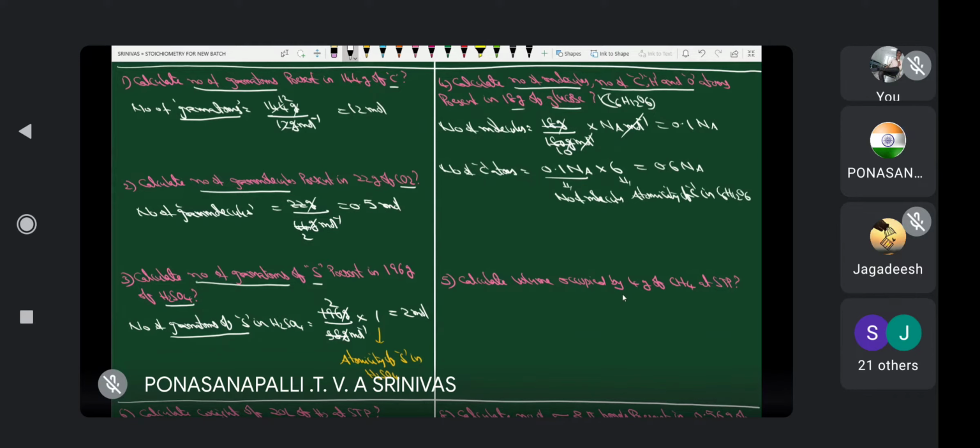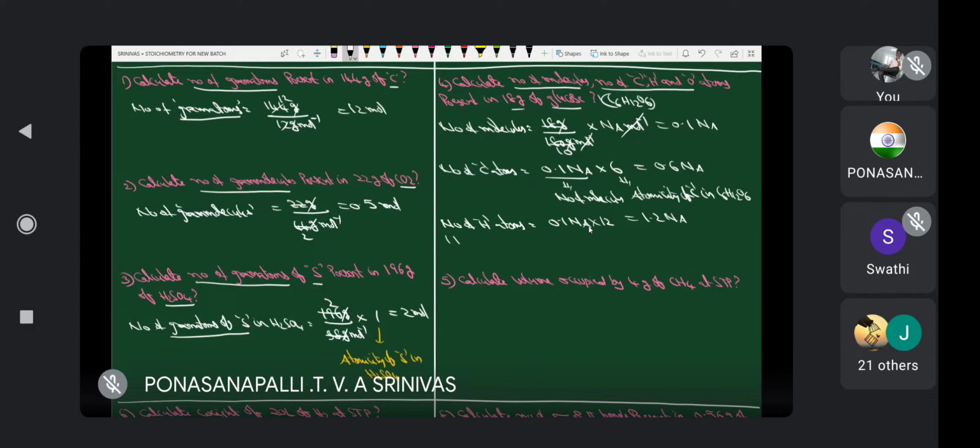Next, number of H atoms is equal to 0.1 Na into 12, that is equal to 1.2 Na.